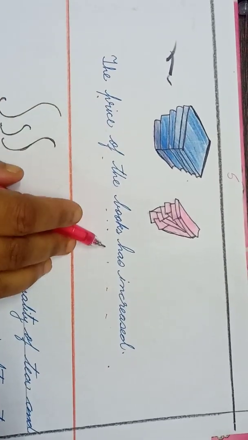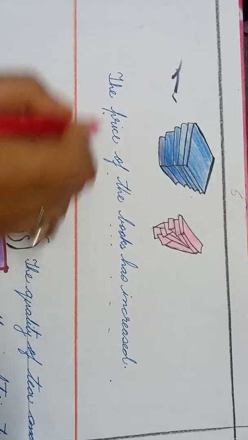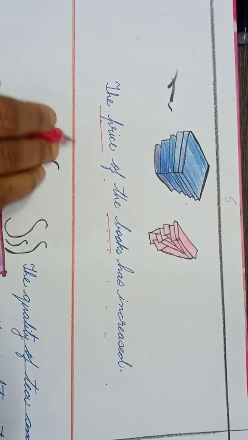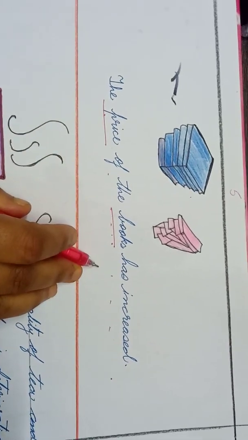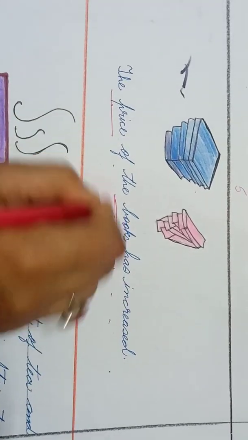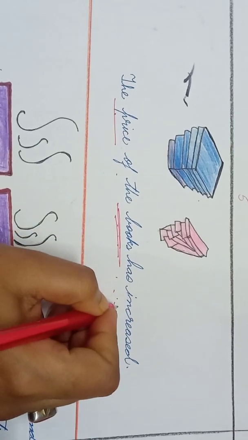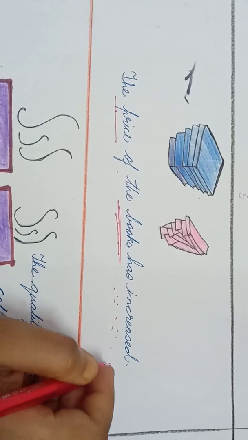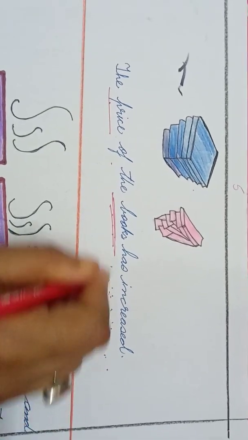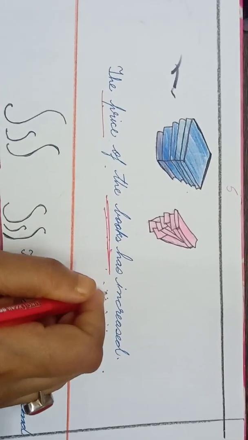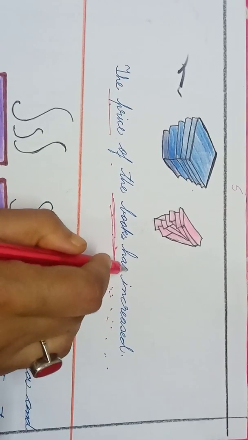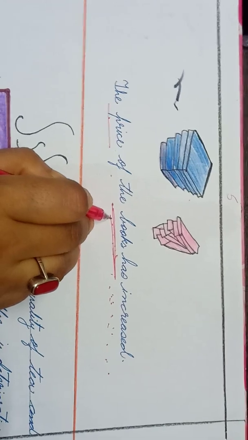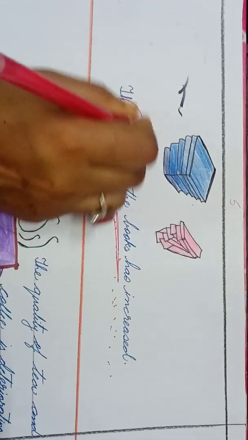So here we have two nouns. One is price and the other is books. Now if you look at the verb, which noun is nearer to it? Books is nearer to it, and books is a plural noun. So in that case the verb should have been plural. But that's not the case. The verb has to agree with the proper subject, and in this sentence the proper subject is the price.